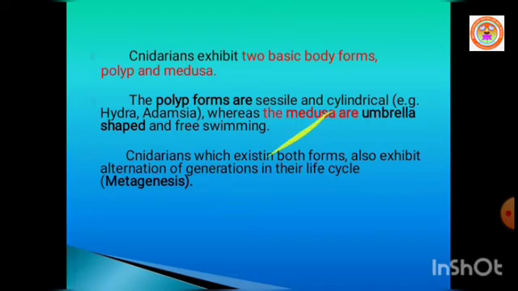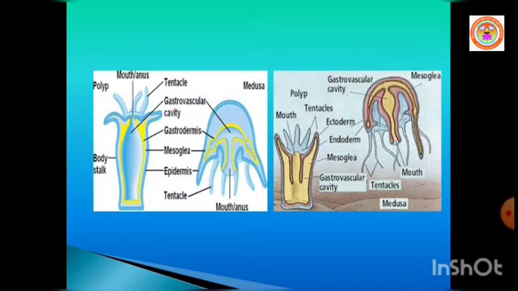Cnidarians exhibit two basic body forms, namely polyp and medusa.